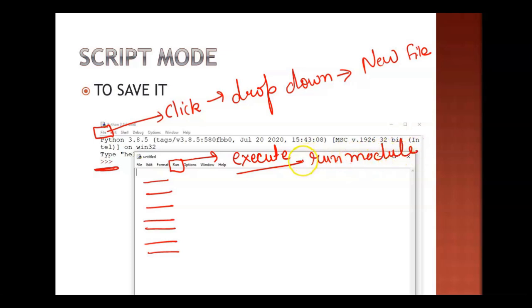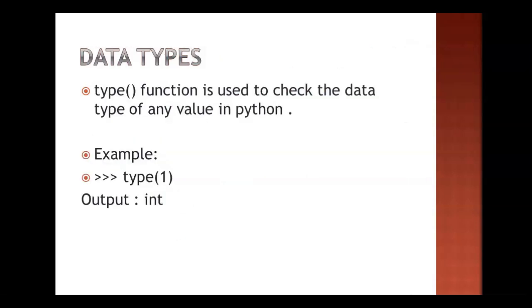When we will execute the code, at that time I will give you the complete step, no worry. And then it will ask you to save your file, give a name to your file, select the location or the path, and then you are done. So the advantage of working with Python script mode is further also if you want to use it, you will be able to work on it, right?